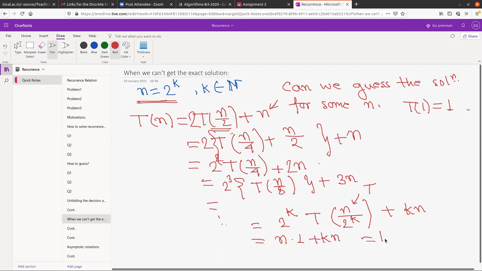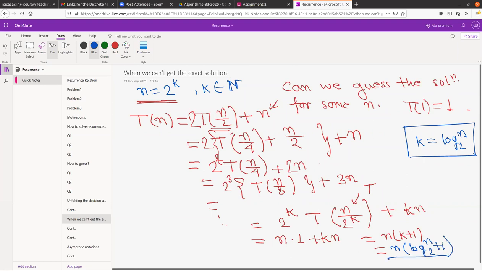So here our solution is n times k plus 1. Now what is k? K is basically log base 2 of n. This is fine. So if anybody has any confusion, please ask me. So n log 2n plus 1, this is the final thing we are getting here.